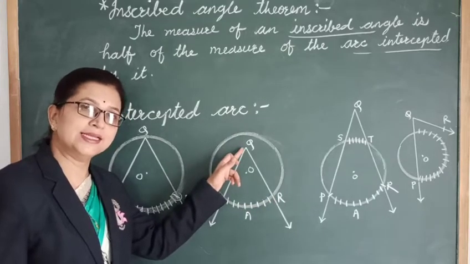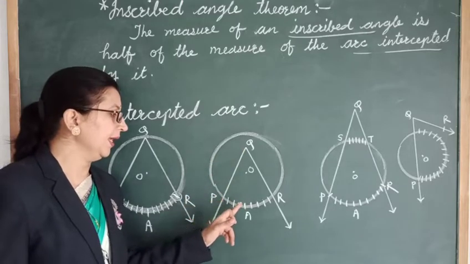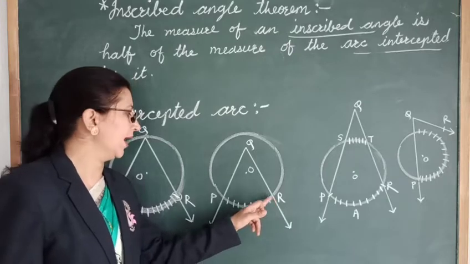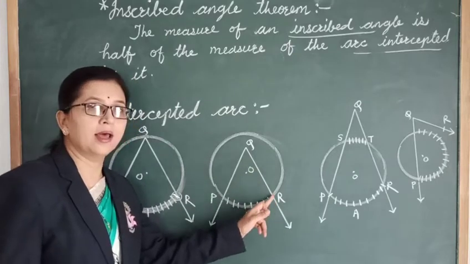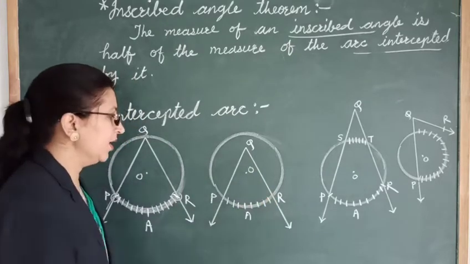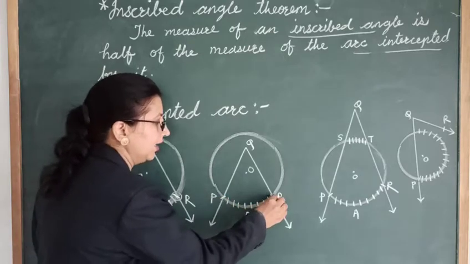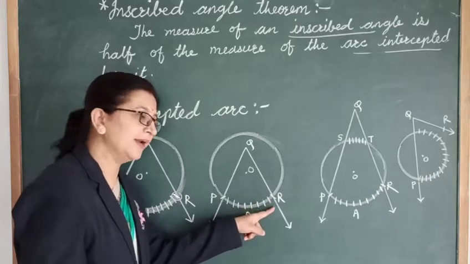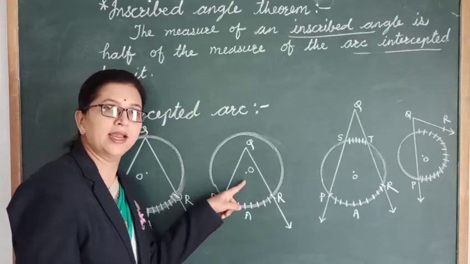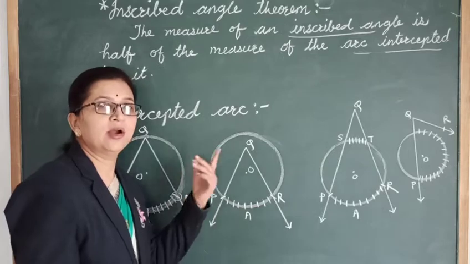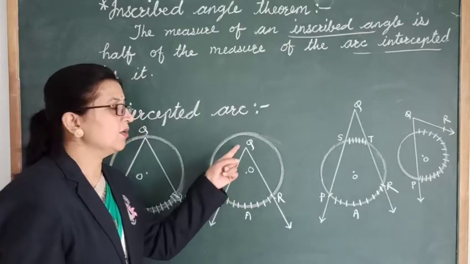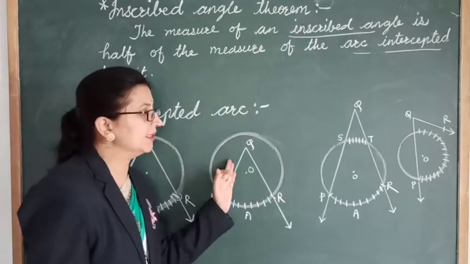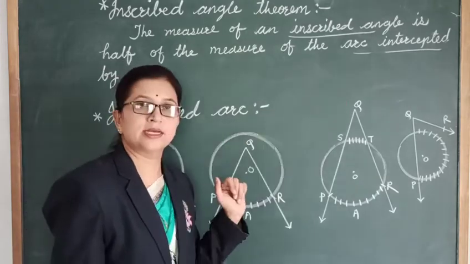Then also we can say that arc PAR is intercepted by angle PQR because the endpoints of the arc are lying on each side of the angle and the remaining points are interior to the angle. Okay, so here we do not have to mind where the vertex of the angle is, whether it is on the circle, inside the circle or outside the circle.